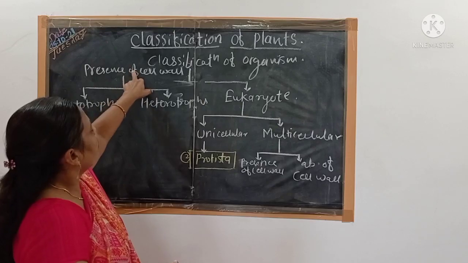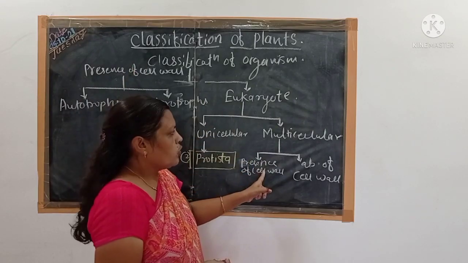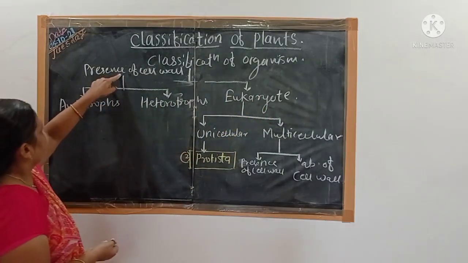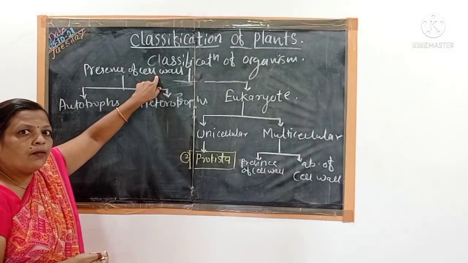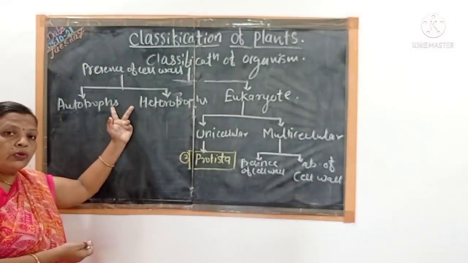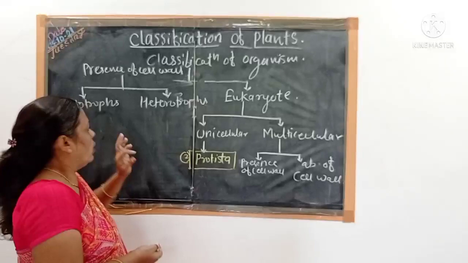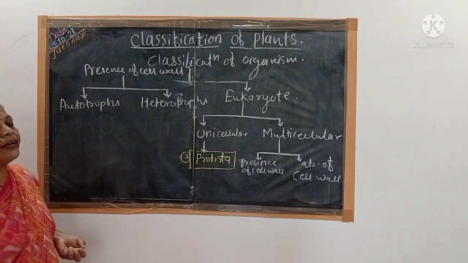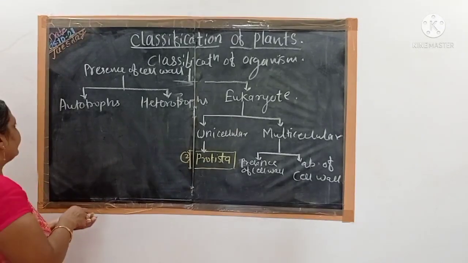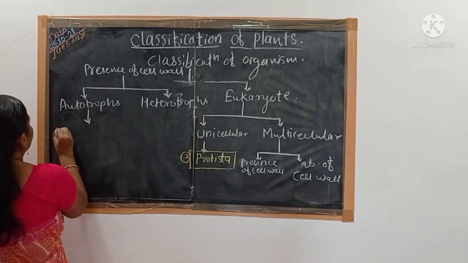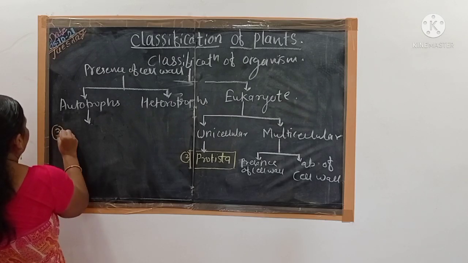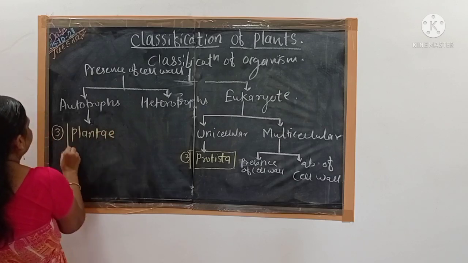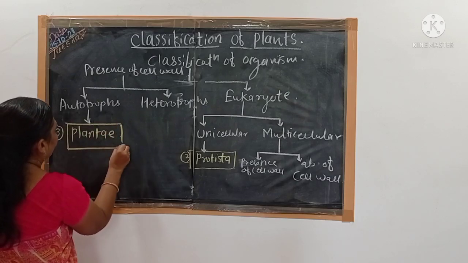These are the organisms which have a cell wall. They are multicellular and they are eukaryotic organisms. And again, these organisms which have the cell wall are divided into two types, autotrophs and heterotrophs. Autotrophs are those organisms which are self-feeders, that can synthesize the food material, and they are placed in the third kingdom of Whittaker, that is kingdom Plantae. This is the third kingdom of Whittaker.